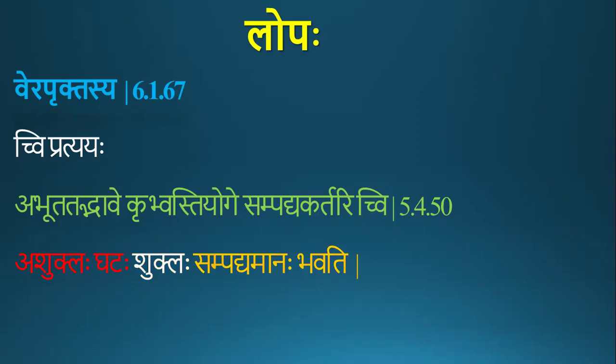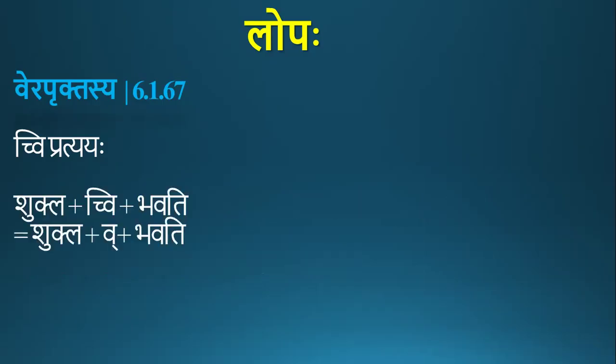Ashuklah gatah shuklah sampadyamanah bhavati. The gata was not white before; it was made white. To express that, chvi pratyaya is added. So the prakriya is shukla chvi bhavati. We add chvi pratyaya to shukla, the new state attained by the gata.